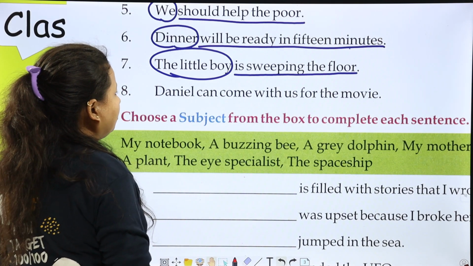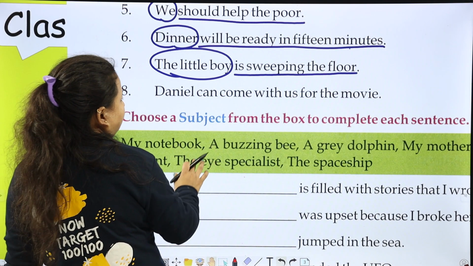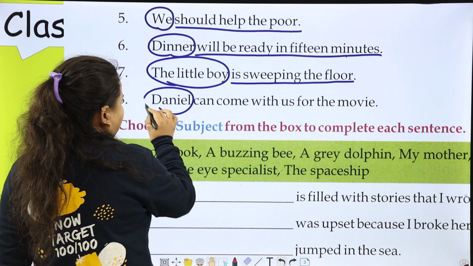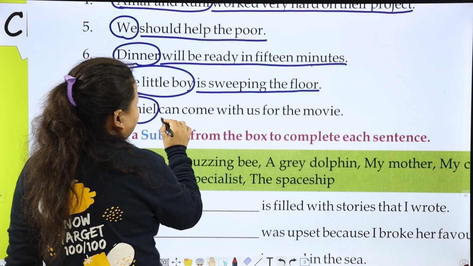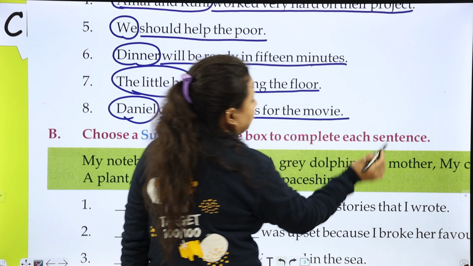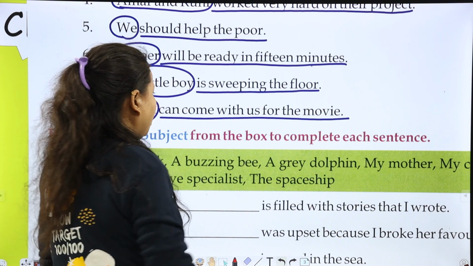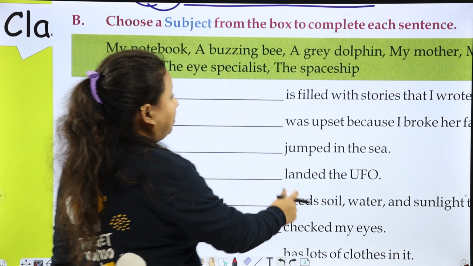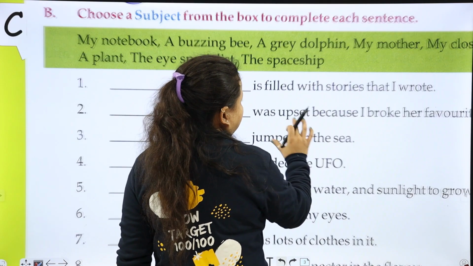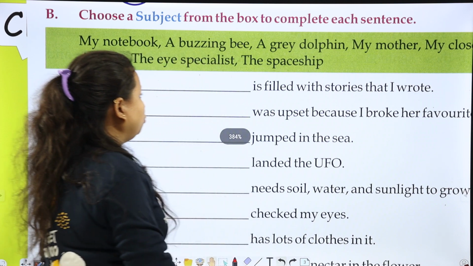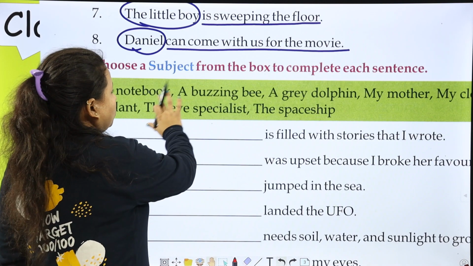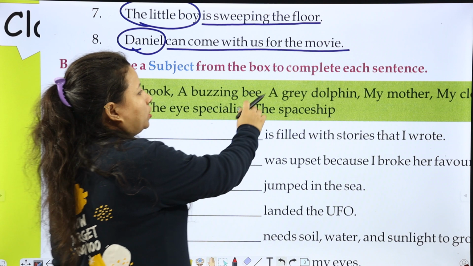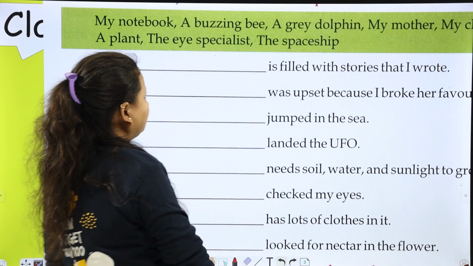Daniel can come with us for the movie. So Daniel is a subject, can come with us for the movie is a predicate. Now next is choose a subject. अब यहाँ पर predicate दिया हुआ है, आपको subject choose करके fill करना है. Choose a subject from the box to complete each sentence.